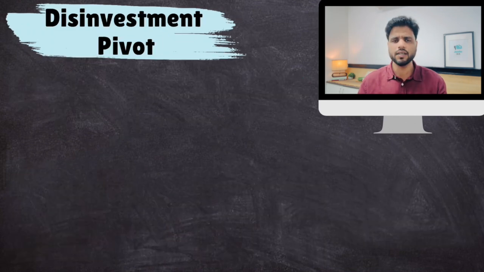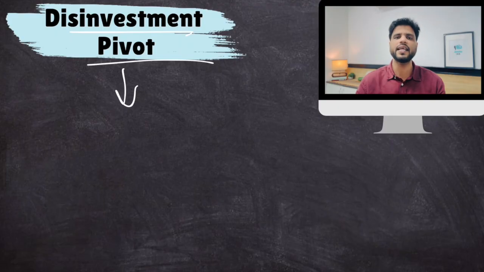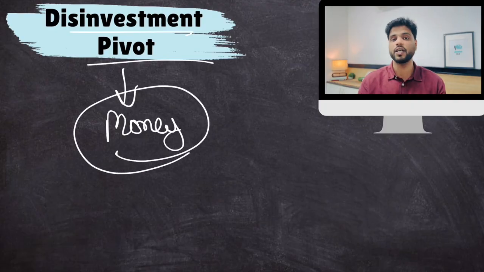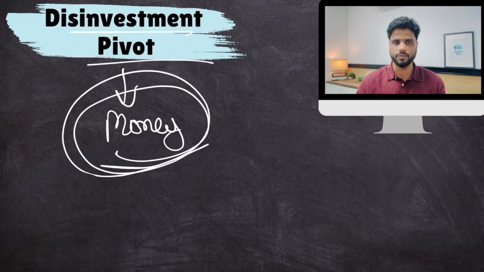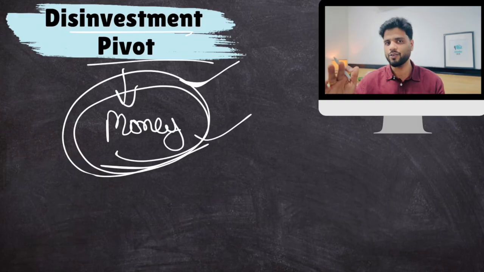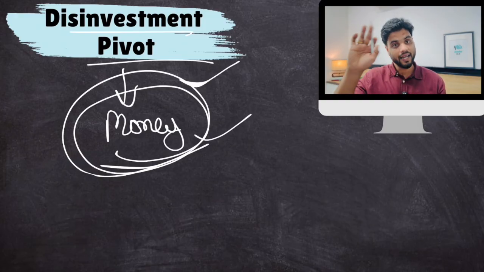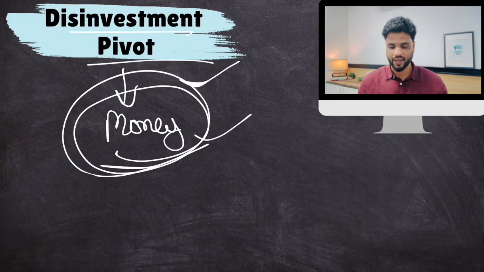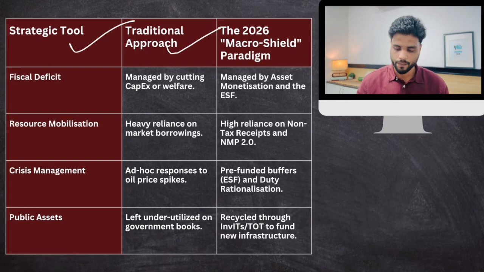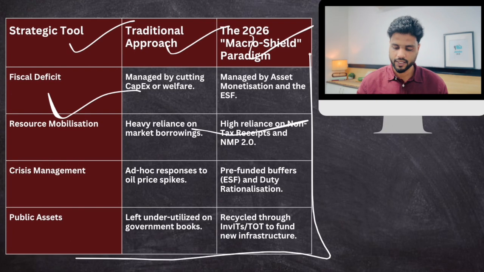Here, the other is disinvestment. Okay, disinvestment means selling government shares in various PSUs. So that is also generating money, and government is doing that strategically by selling some of its stakes in some government companies. Government is generating enough money to finance its subsidy bill. So this is third part of the strategy. Now, this entire macro shield framework of the government is given in the form of this table. Do take a look at this also. It is given in your notes, right?